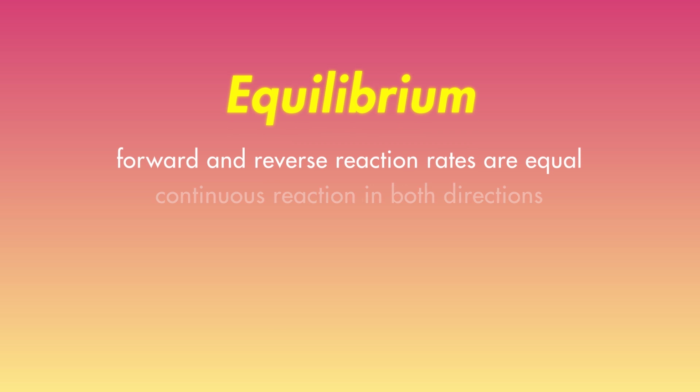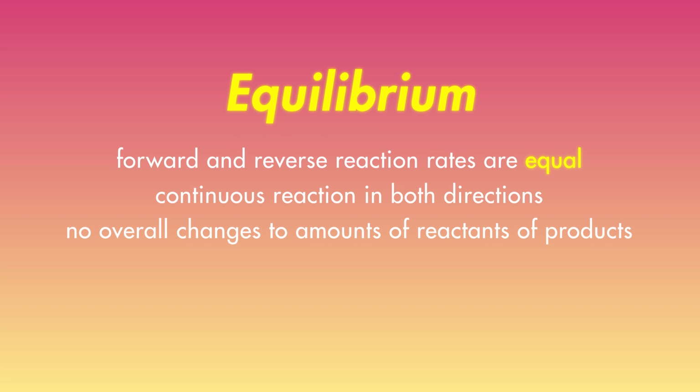We've seen that chemical reactions can continue to occur at the molecular level, even when nothing appears to be changing at the macroscopic level. That's because chemical reactions are reversible. The same sequence of events that can turn reactant molecules into product molecules can be reversed to change the product molecules back again.